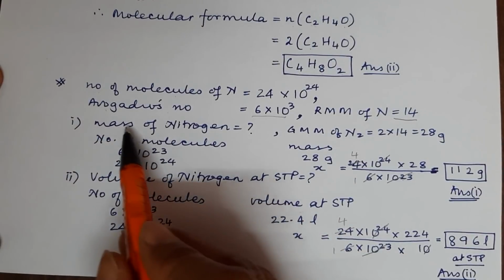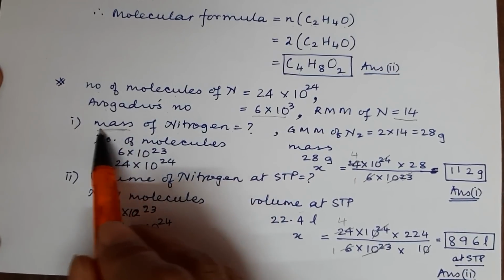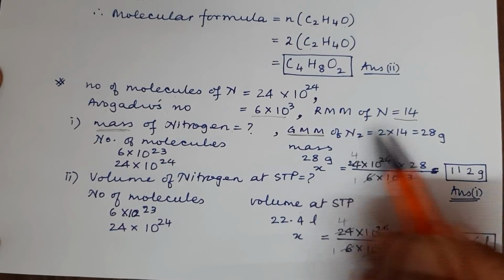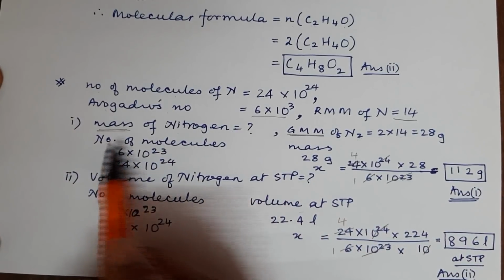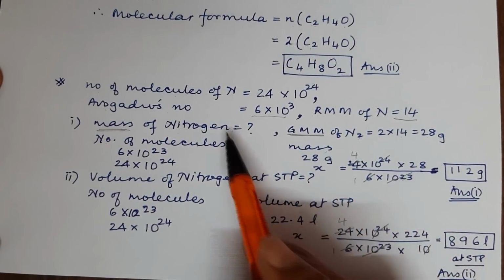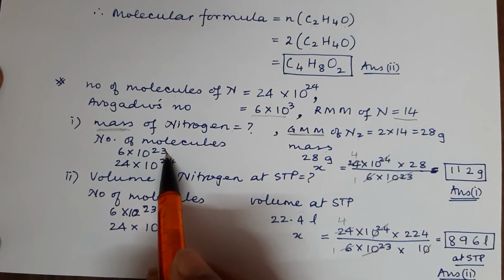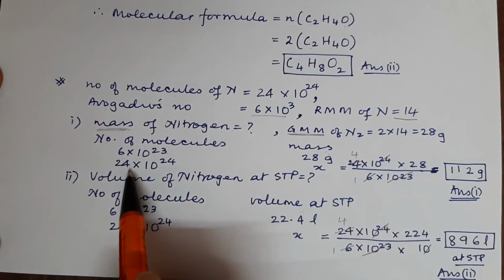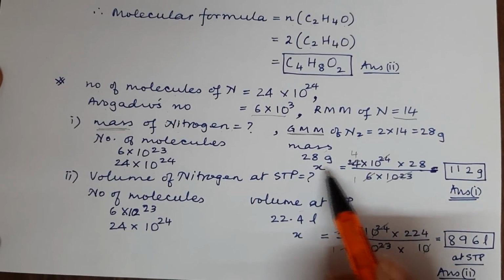So now the first part was to find the mass of nitrogen, and because we have to find the mass, we must find the GMM of nitrogen. Nitrogen molecule has 2 atoms, so 2 into 14 gives us 28 gram. Then we make the 2 columns, number of molecules which is supplied and the mass of nitrogen which is to be found out. So if the number of molecules 6 into 10 to the power 23 is for 1 mole, mass of 1 mole is 28 grams, so this becomes our first line, and therefore 24 into 10 to the power 24 gives you X, which we have to find.